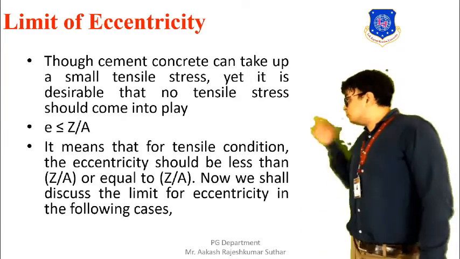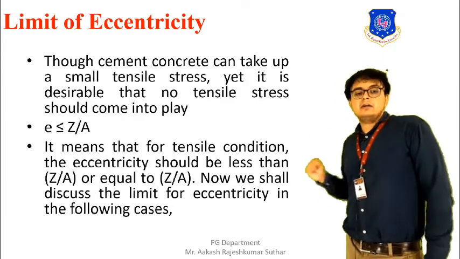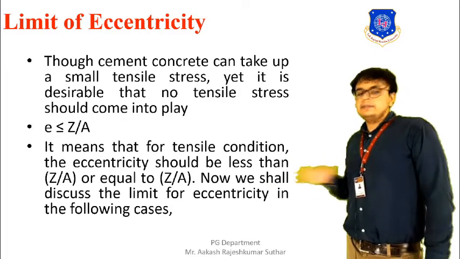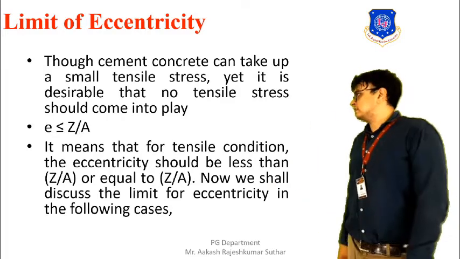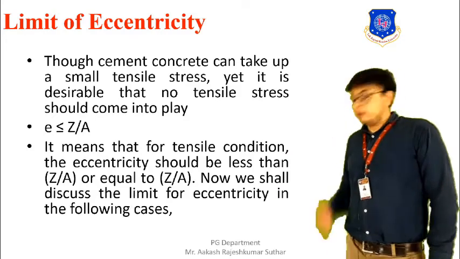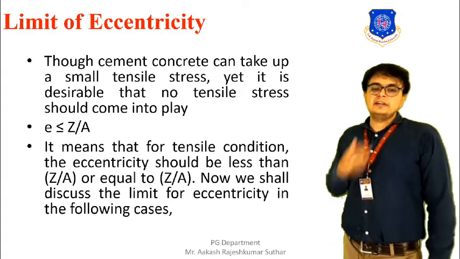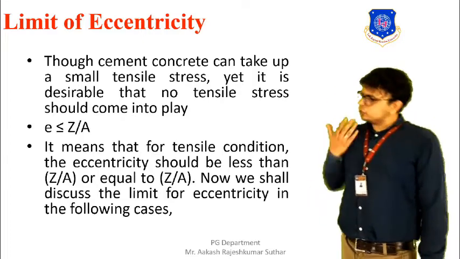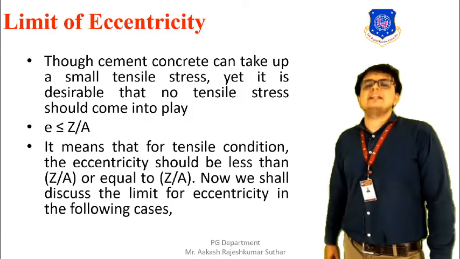The formula you can see here: the eccentricity E should be less than Z by A. It means that for this condition, the eccentricity should be either less than Z by A, or at maximum equal to Z by A.